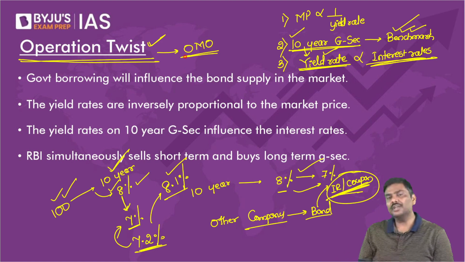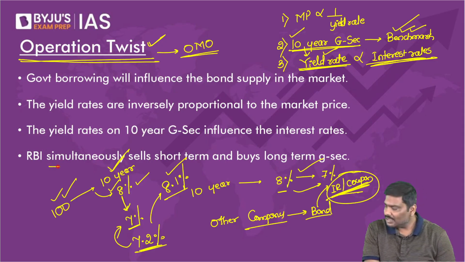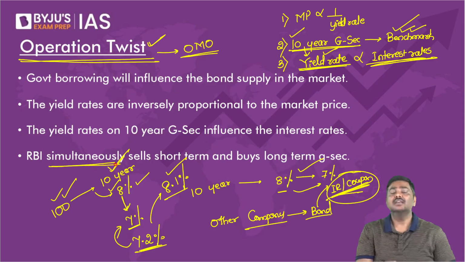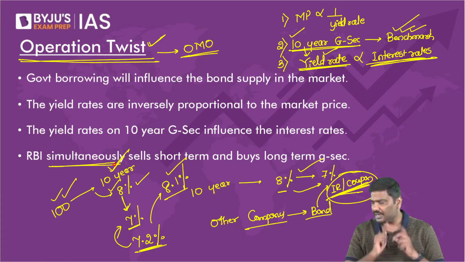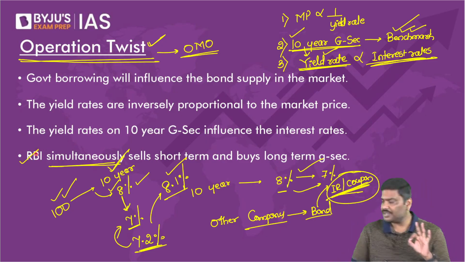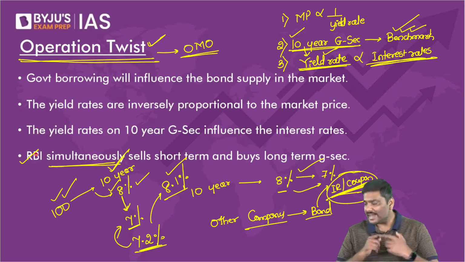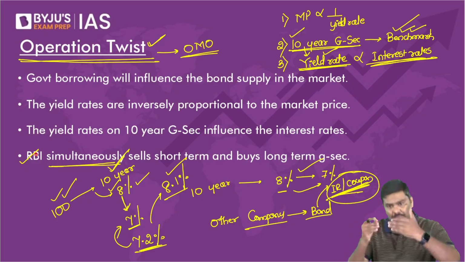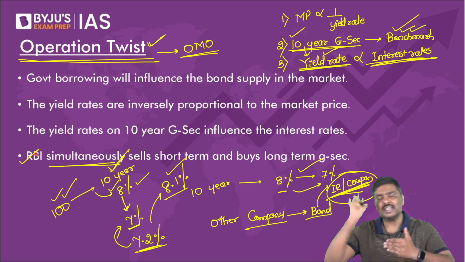Under operation twist, RBI simultaneously, remember this, sells and buys the same value of government securities. I'll repeat the statement here. I'm defining what operation twist is. I'll explain, have patience. RBI simultaneously buys and sells the same value of government securities.